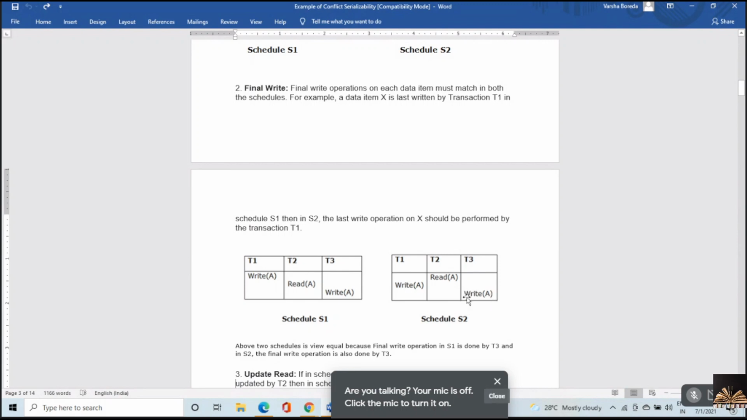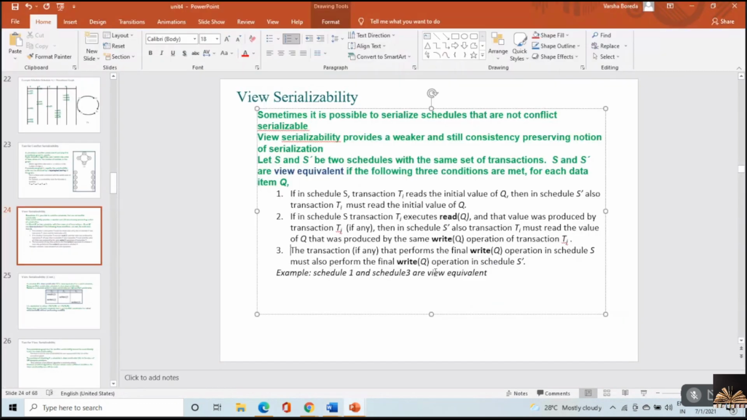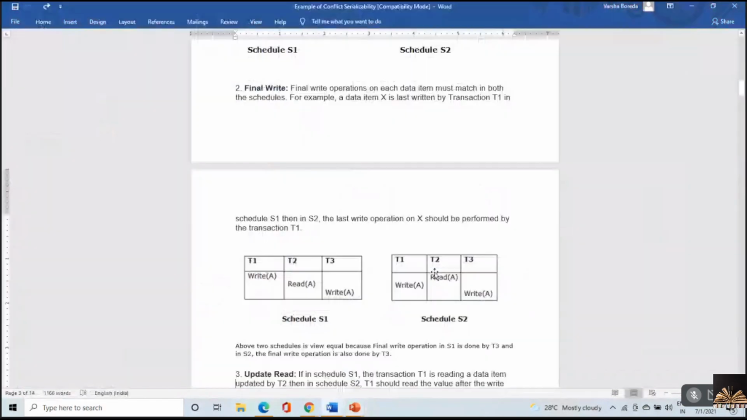So this is the final write that is being done by T3, and this is the final write that is being done by T3. So in both S1 and S2, final write is being done by T3. So I do not have any issues or anything against the third condition. So if at all these three conditions are satisfied, then I say that both schedules are view equivalent.